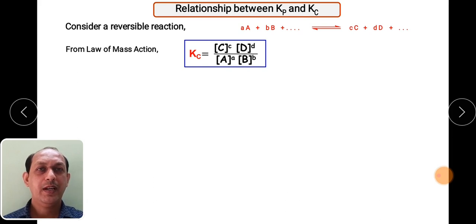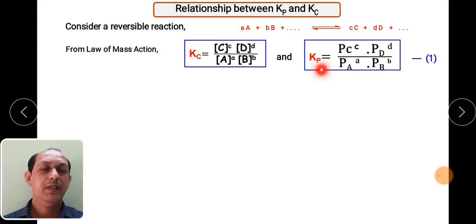So in that case, what can we write? Kc is equal to concentration of product divided by concentration of reactant. Already we have seen this. In the same way, we can write Kp, partial pressure of product divided by partial pressure of reactants. This is considered as equation number 1.